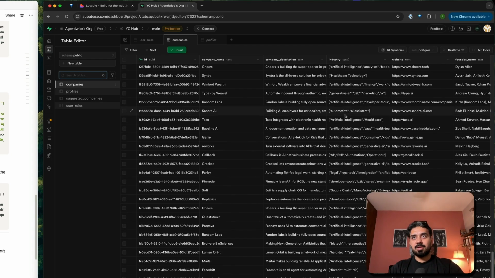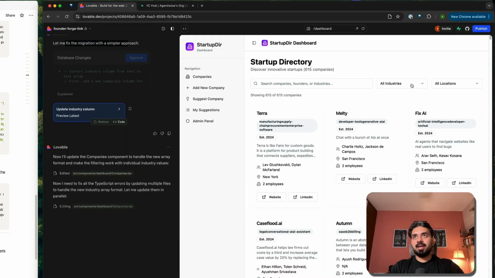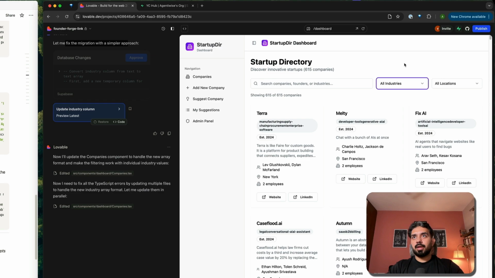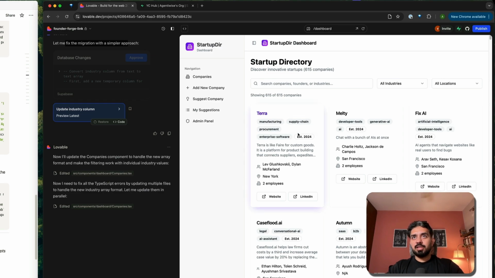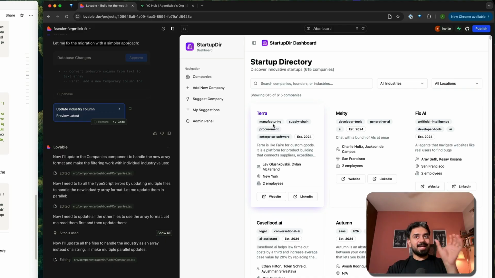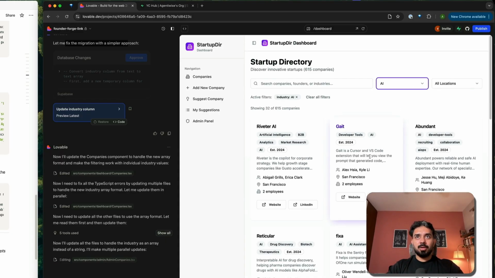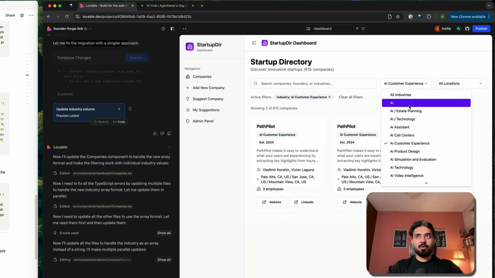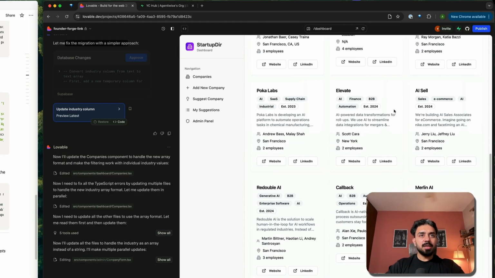And now if I go back here and I load industries, okay, all of these will start changing. You can see now. Okay, so every single tag within the industry column is now treated as an individual value, not a complete text blob. So if I select AI now, all the companies with AI are going to load. So the industry filter is also working now. Great. So this is working.